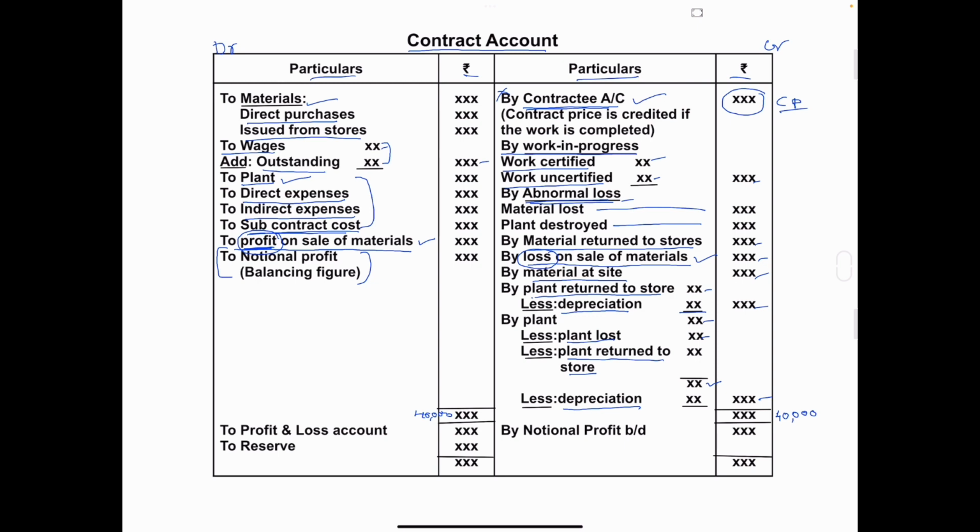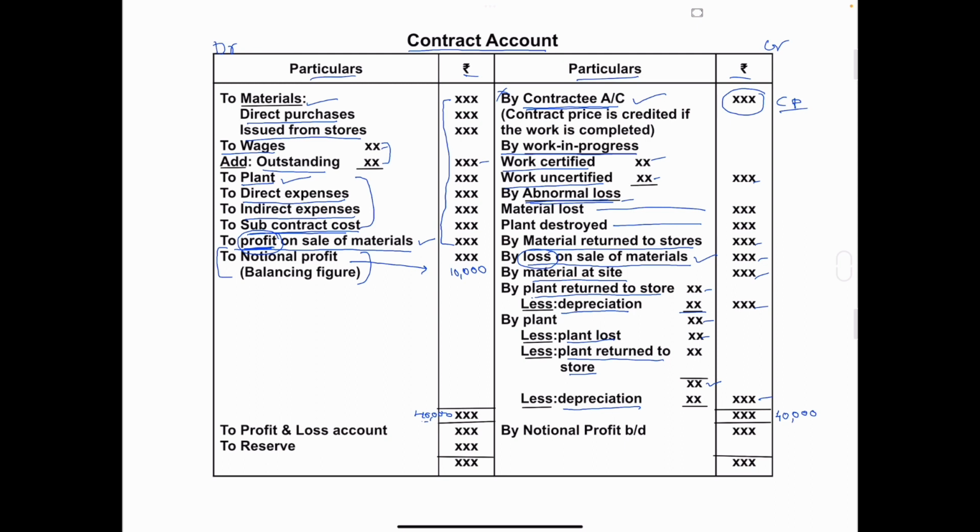This exercise I have written. So the example I took here is that the total of the credit side is 40,000 and the same amount is written here. So from this 40,000 you have to subtract all these amounts, and the difference amount, we will take, is 10,000. Okay, just an example. So from this 40,000 we have deducted all these amounts and we have got a 10,000 difference, and this 10,000 is called notional profit.